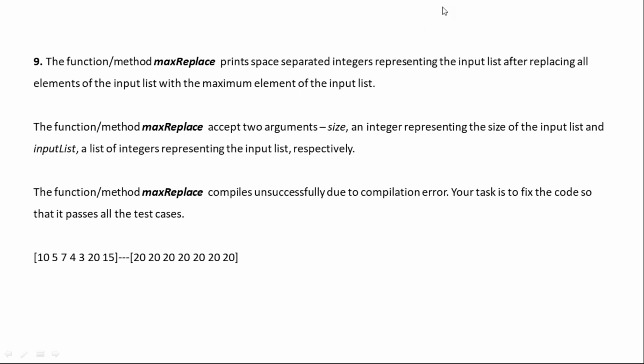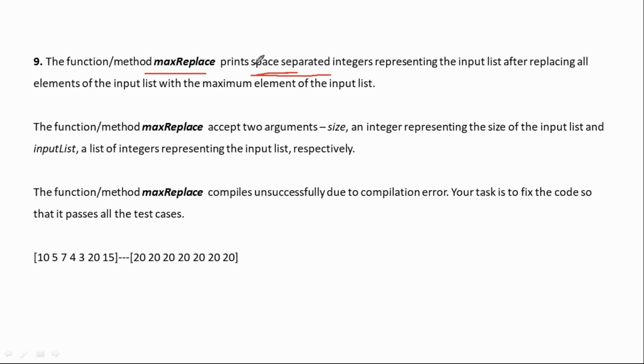This is also quite interesting, a very simple problem statement. Let's have a look. What is the time? Okay, another 5 minutes are there. I'll wind up. See, this is the question, function max replace method. What is the question? Print space separated integers. You have to give the space also.